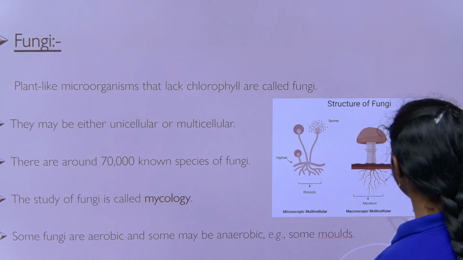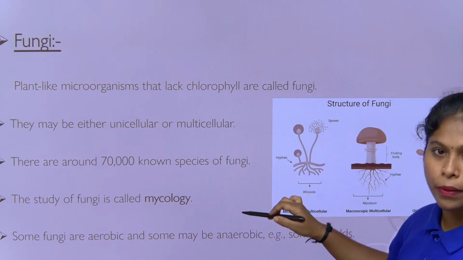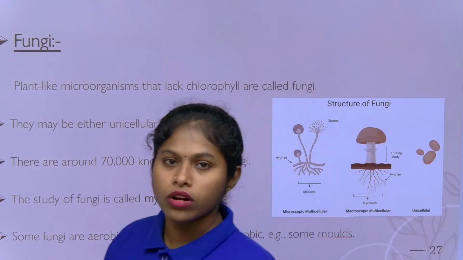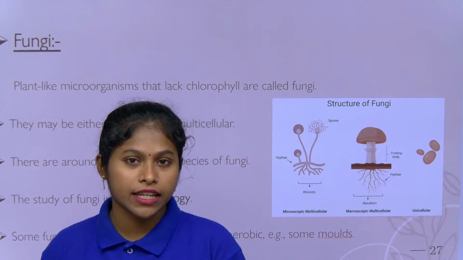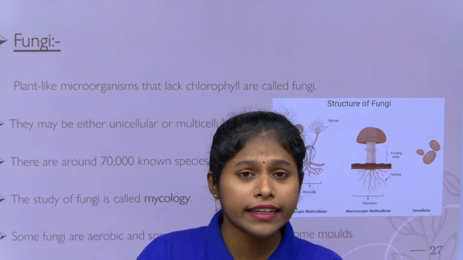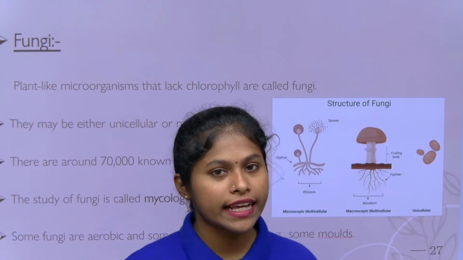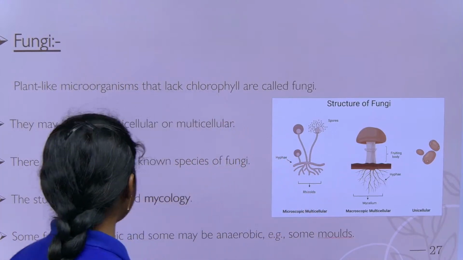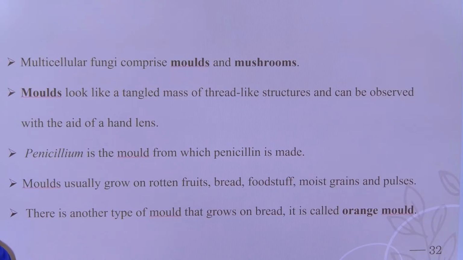This is unicellular, this is multicellular. Although it is multicellular, it is microscopic. We cannot see it with the naked eye. What is Rhizopus, where does it grow? When you leave a piece of bread overnight, what will happen? The next day you are able to see cotton-like growth on the bread. That cotton we call fungus. The fungus is what? Rhizopus. They are also called bread molds, right children? So, this is what we have studied.